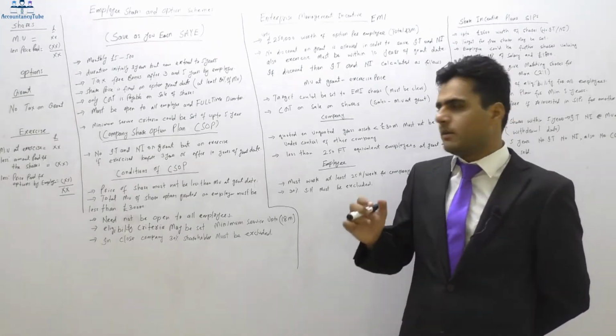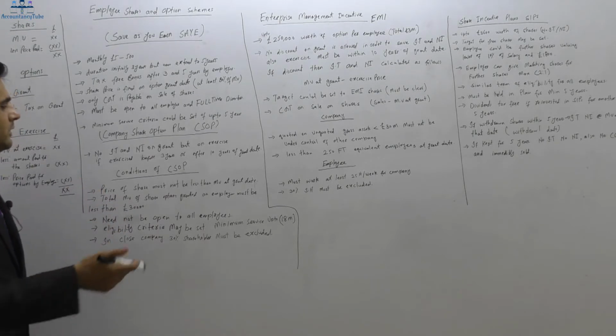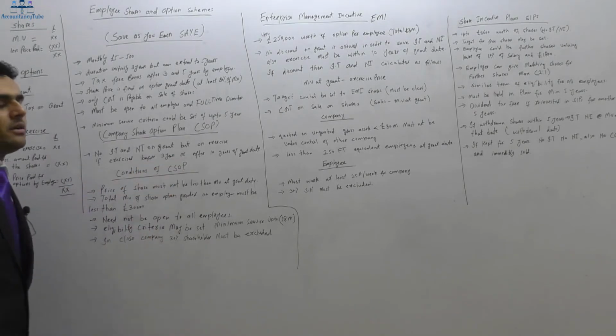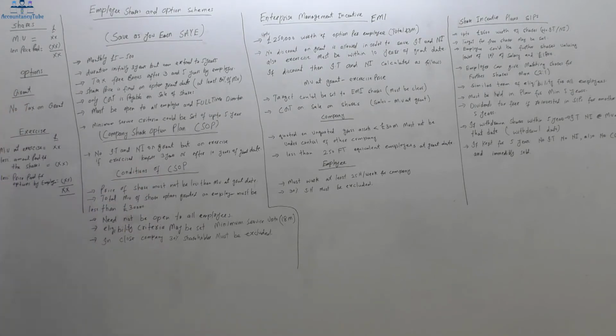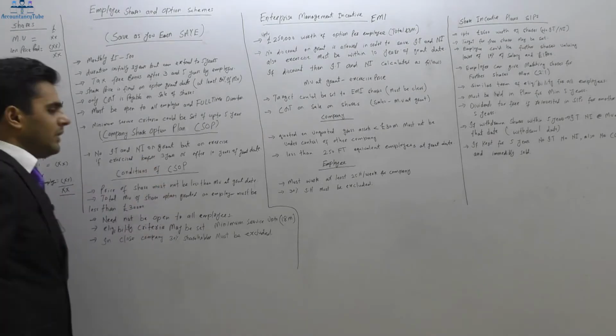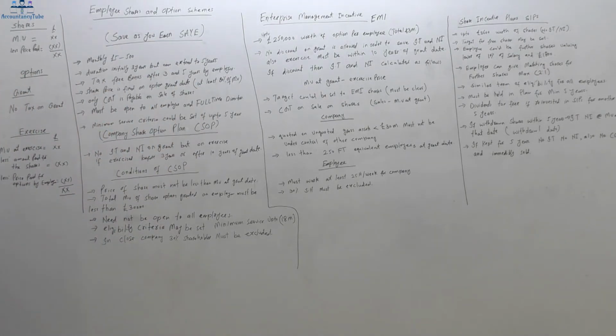So what is the condition? That is a minimum holding condition on income tax. If you have exercised the shares between 3 and 10 years, that's fine. However, if you have exercised less than 3 years or more than 10 years from the grant date, then you will have to pay income tax and national insurance contribution.